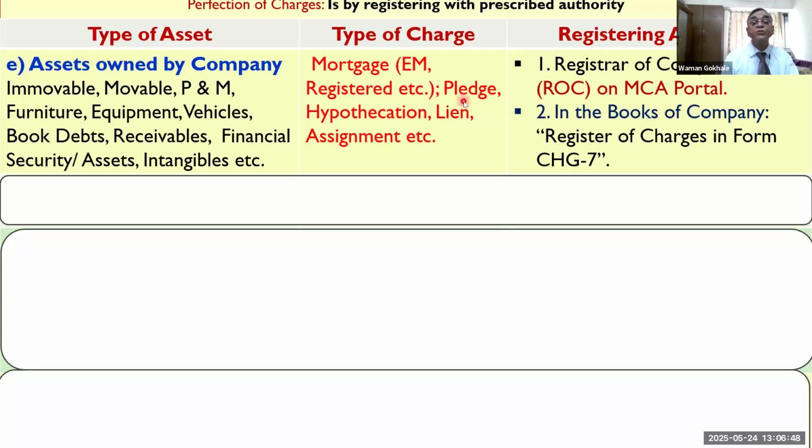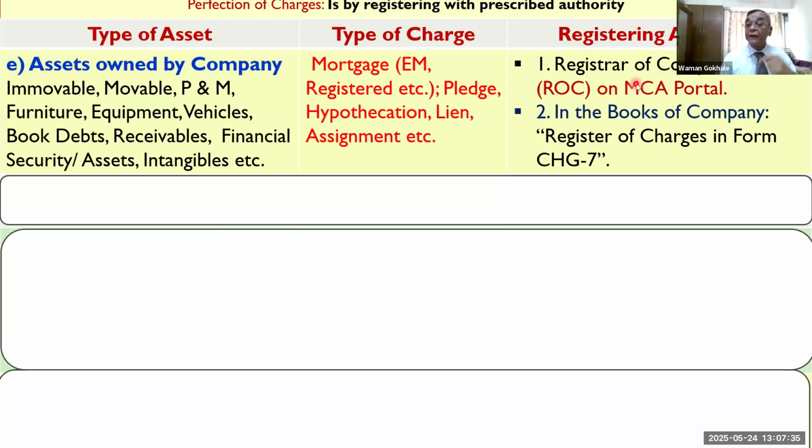We may have a charge, pledge, hypothecation, assignment or a deed in the books of the company. In the books of the company, that particular register is called CHG-7, the Register of Charges. So registration in respect of companies will be at two places. One definitely will be with the Registrar of Companies. Of course, if it's a mortgage, it will first be registered with the sub-registrar's office. It has to be done.